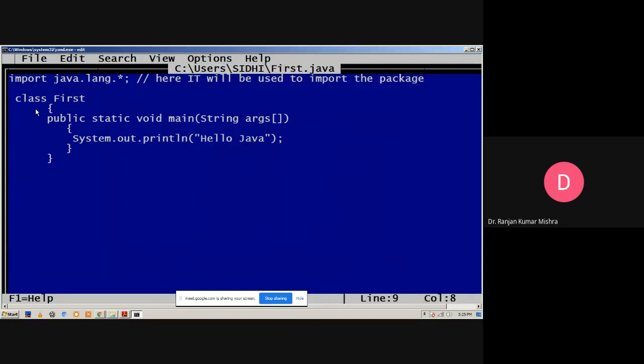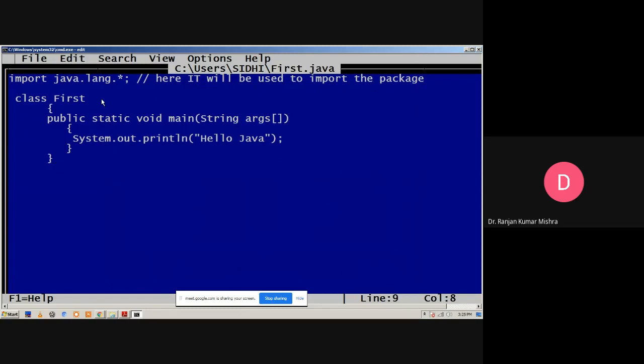Java is a case sensitive language, so we have to pay attention: if we write a capital letter, then we have to save with the capital letter. The file name should be the class name dot java, equivalent to the class name containing the main method.